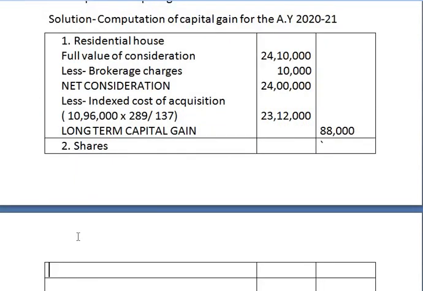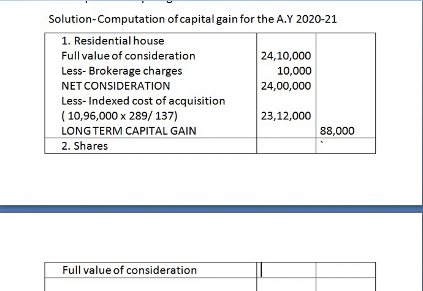Take down full value of consideration of shares. The full value of consideration is nothing but the value of sale.